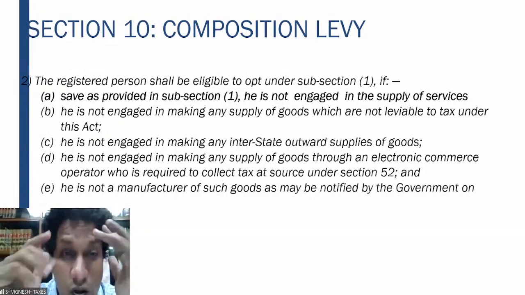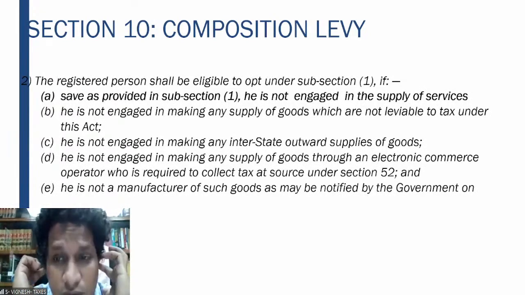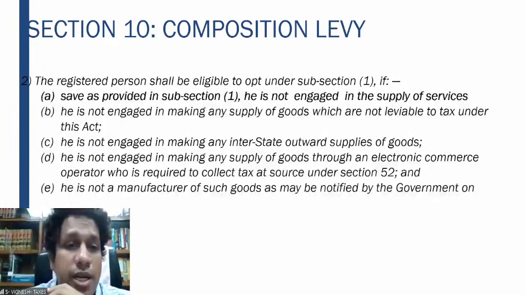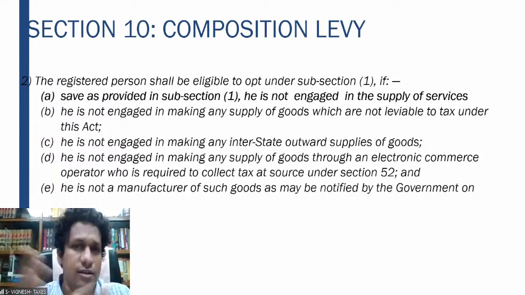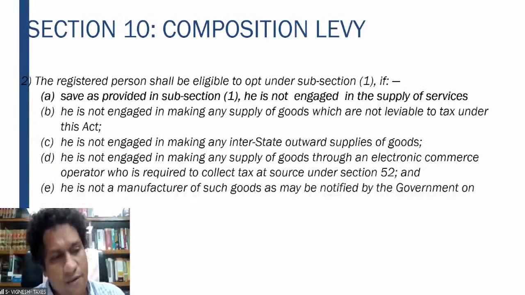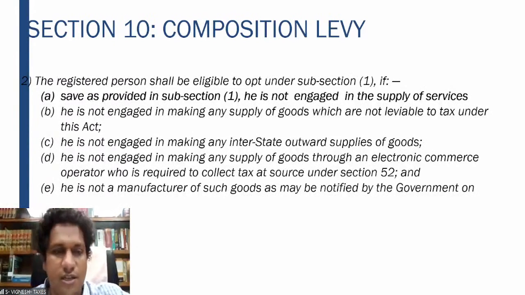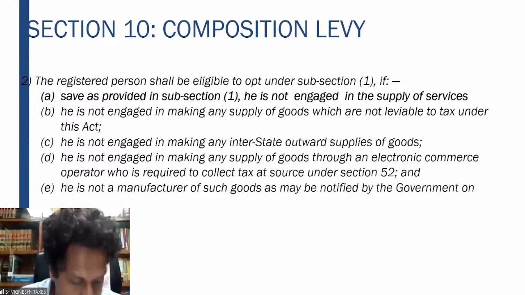The next one, he is not engaged in making any supply of goods through an electronic commerce operator who is required to collect the tax under section 52. Now I have to go to section 52 again. See the reference of other sections. If you have one section, and another section comes, you have to understand that section. What is section 52?